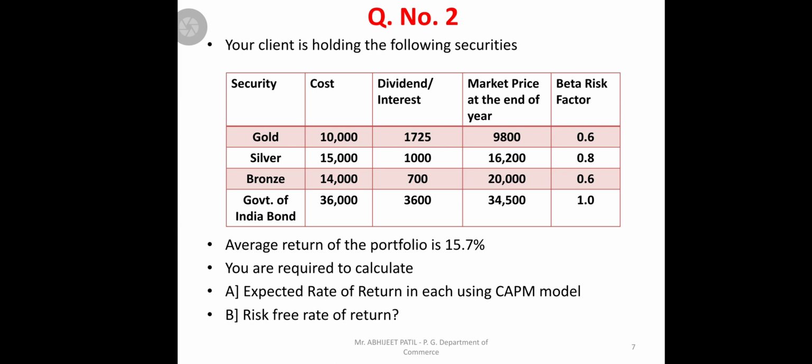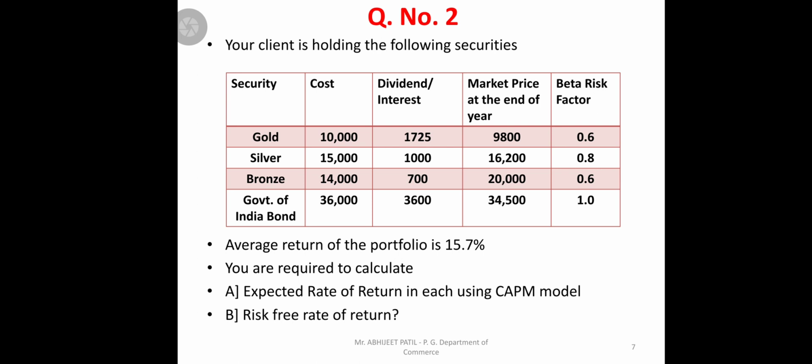And the market price at the end of the year, that is initially how much was invested and how much they get at the end: 9,800, 16,200, 20,000, 34,500, and simultaneously the beta factor is also given. Apart from that, the average return of the portfolio is given as 15.7.